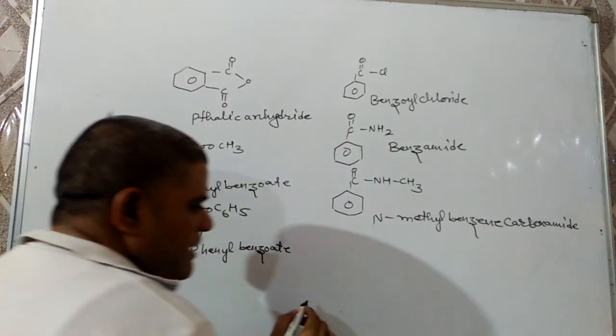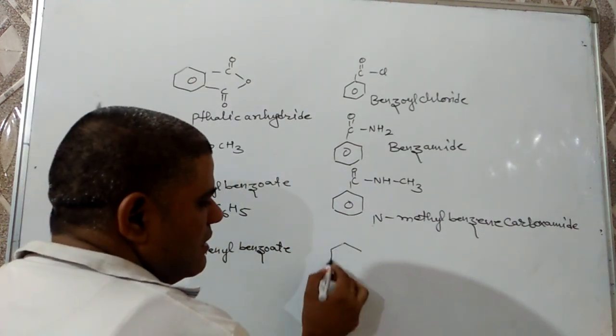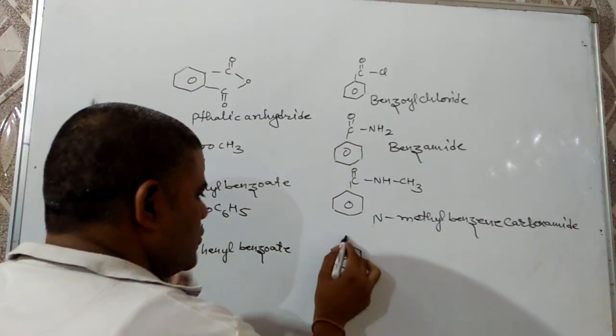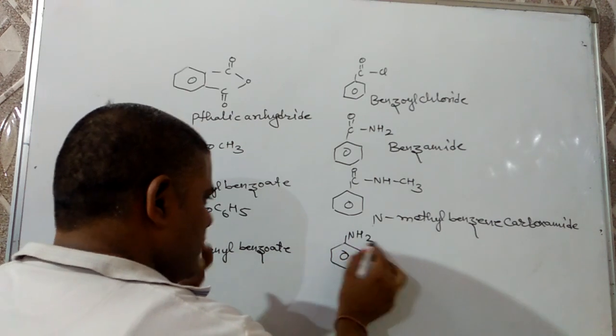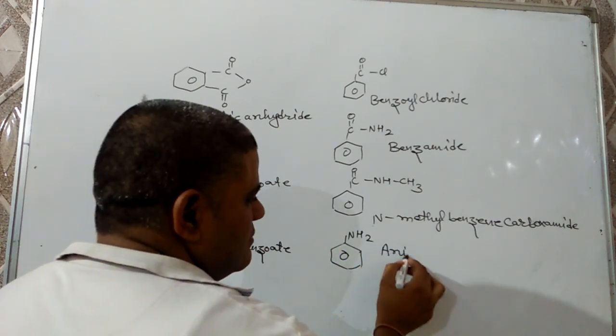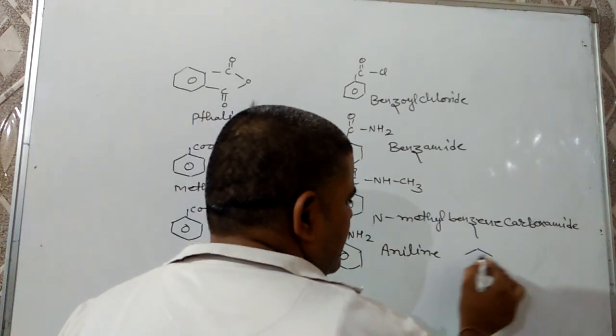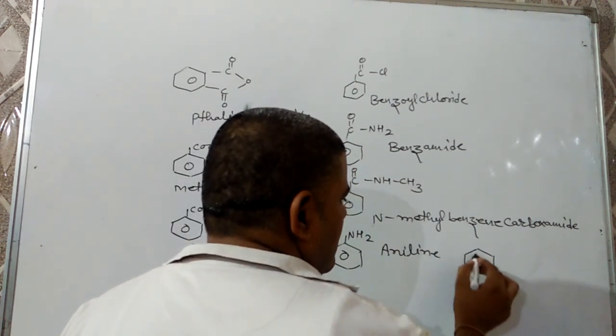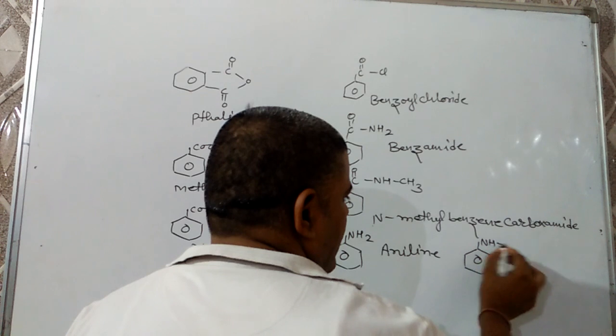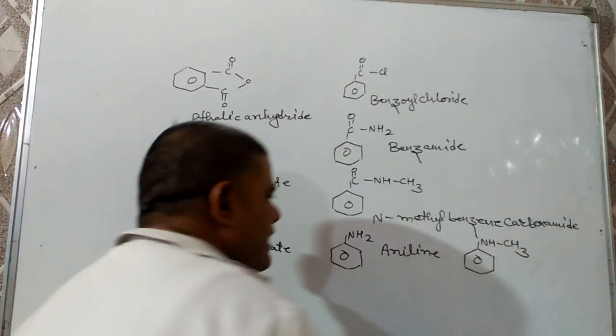And the last ones are the amines. If benzene is having an NH2 group over it, then it will be aniline. And if a substituent is present on N, like CH3, then it will be N-methyl aniline.